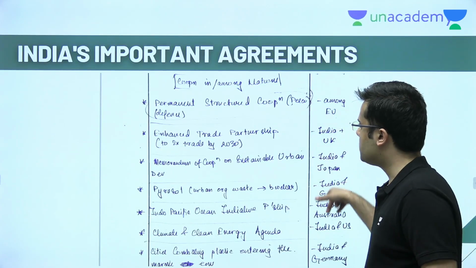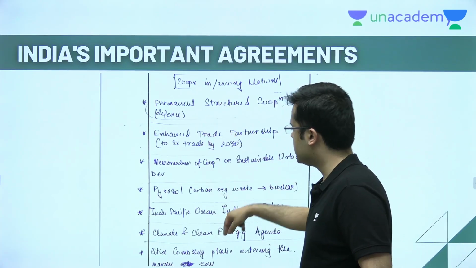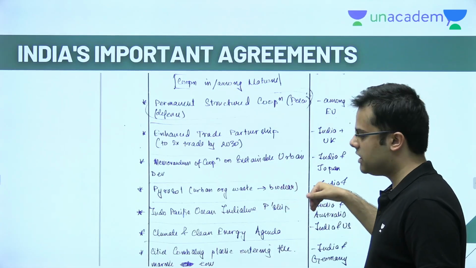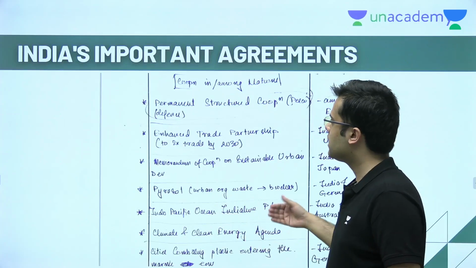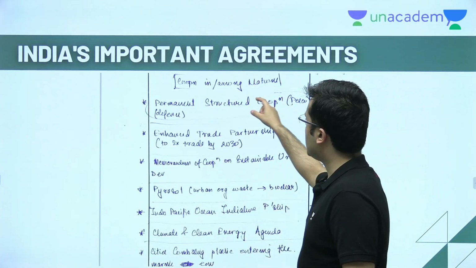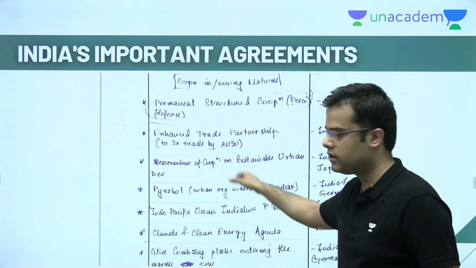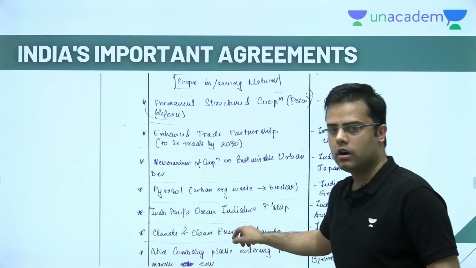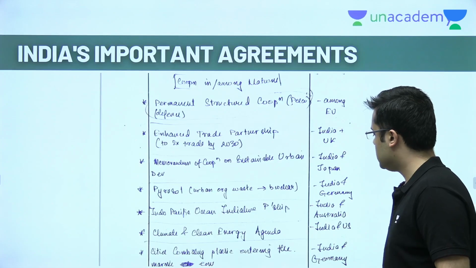That's one point that can be added here. So what I had done here is these are the various agreements and memorandums. I mean, not all of them need to be studied, but whatever is featuring in the current affairs that you read. So the idea should be that any agreement that features in current affairs, I'm going to come to this section of my notes, and I'm going to keep adding one more list here, and then I'm going to mention the country, because all of these are India and the other countries.